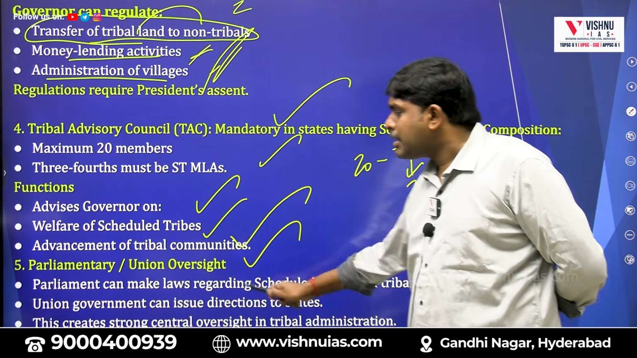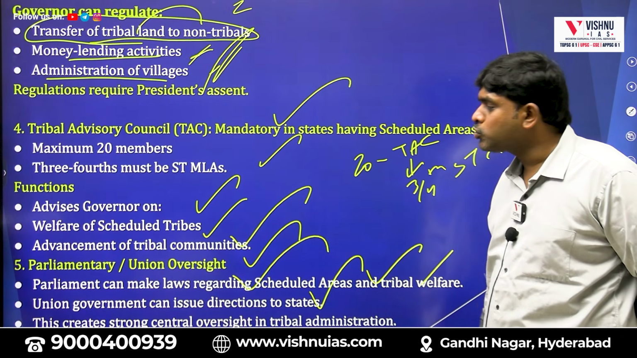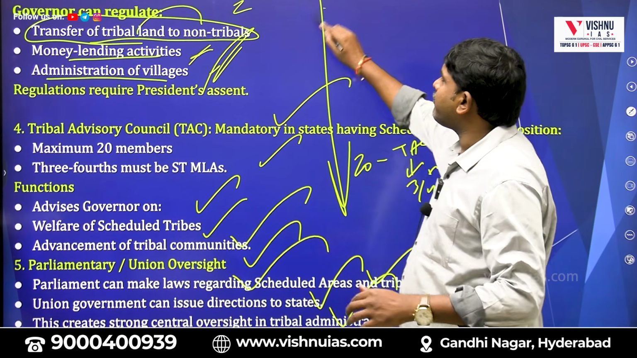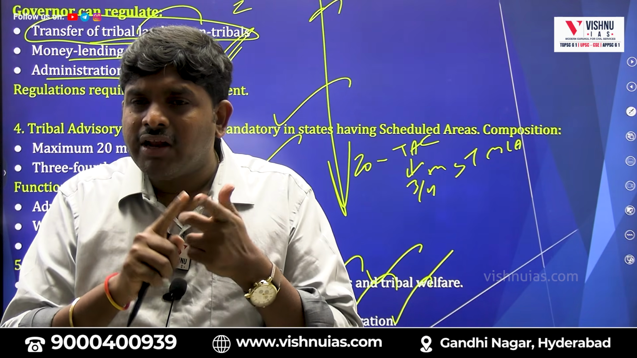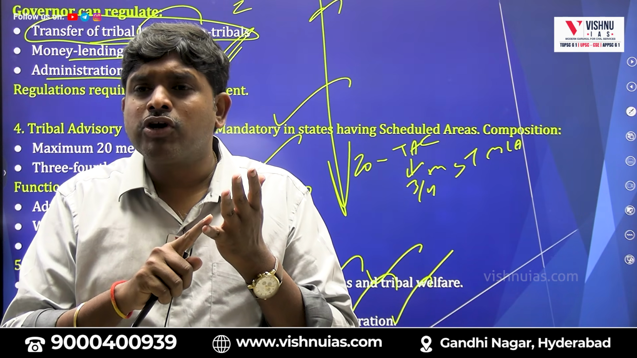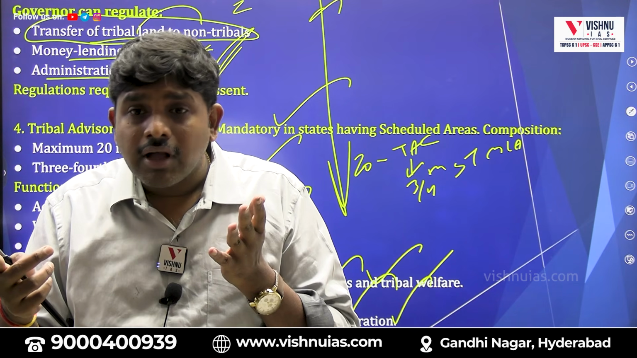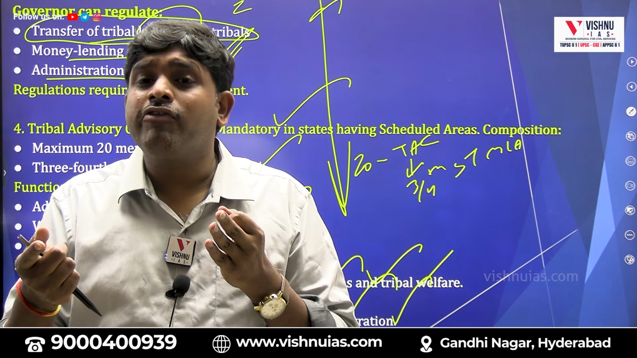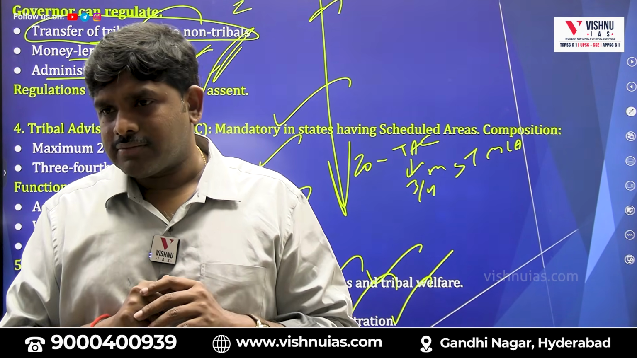Parliamentary or union oversight: Parliament can make laws regarding scheduled areas and tribal welfare. The Union government can issue directions to states. This creates strong central oversight in tribal administration. So these are the functions. First we understood Schedule 5 areas, Article 244(1), 10 states are there, and mainly the power is vested in the Governor. The Governor has the power to transfer tribal land to non-tribals, regulate money lenders, and administer Schedule 5 areas. Third, it will be finalized only after approval from the President. So the President doesn't have the power. Who has the power? The Governor.